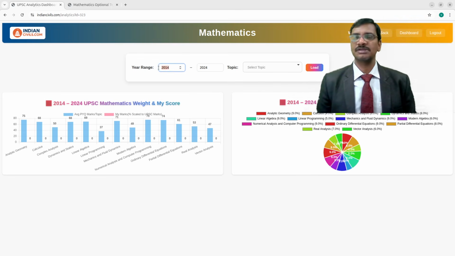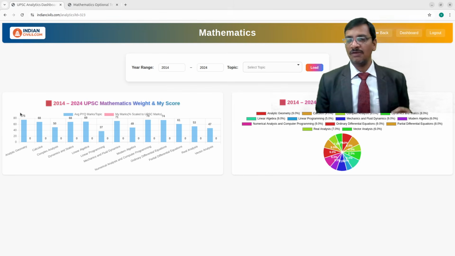In this analytic space, from 2014 to 2024, within this year range, I just asked it to load the graphs. And these graphs list all the 13 different topics: analytic geometry, calculus, complex analysis, dynamics and statics, linear algebra, linear programming, mechanics and fluid dynamics, modern algebra, numerical analysis and computer programming, ordinary differential equations, partial differential equations, real analysis, vector calculus. All these are listed here with the corresponding average marks for that topic, for all the 11